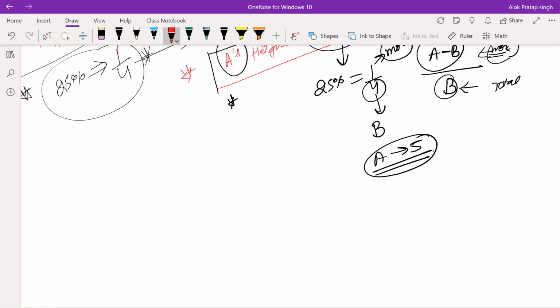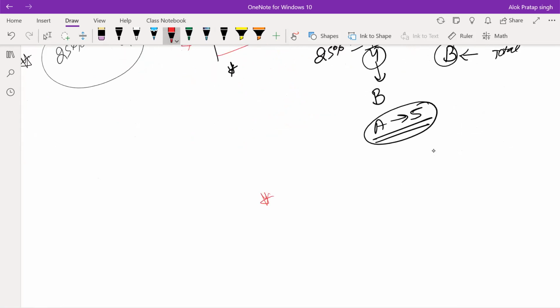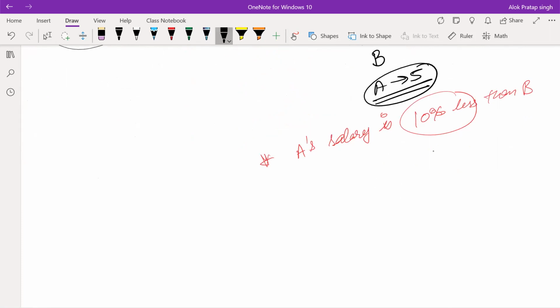Similarly, if I give you the statement, A's salary is 10% less than B. So with whom are we comparing the entity? With B. And what is the outcome which is coming? It is the value which is less.